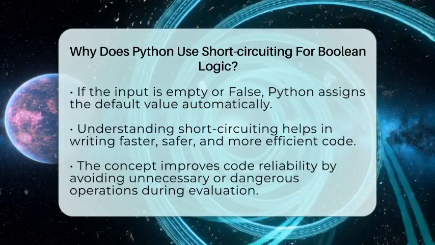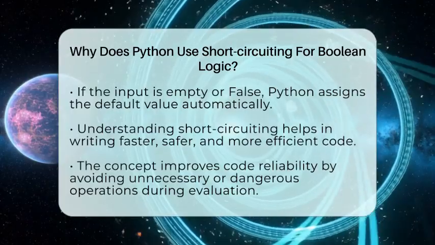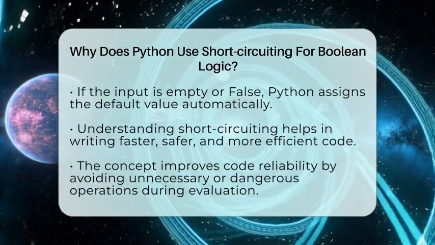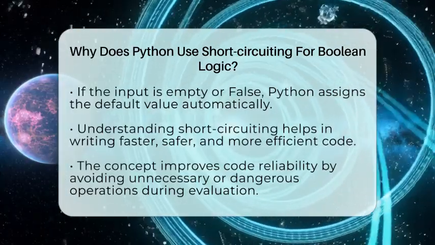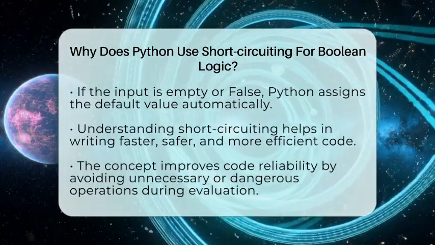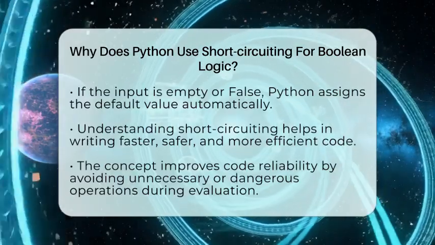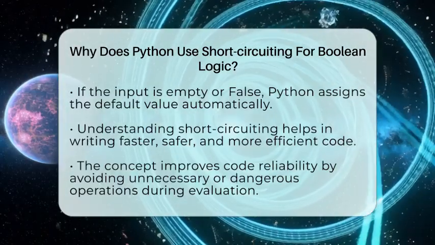In short, Python's use of short-circuiting makes your code faster and safer. It stops checking as soon as it knows the answer, saving time and preventing mistakes. When you understand how it works, you can write more efficient and reliable programs using Boolean logic, variables, and operators.